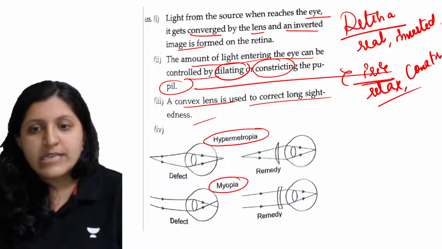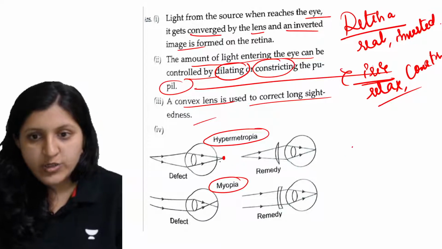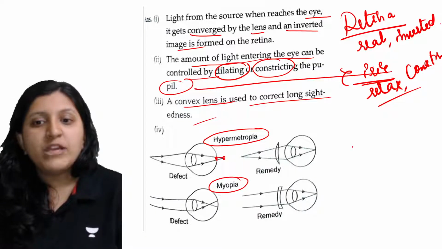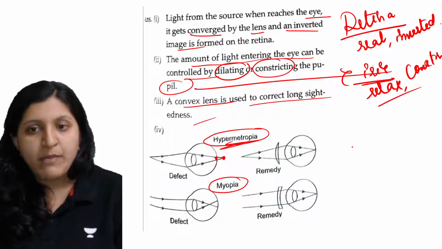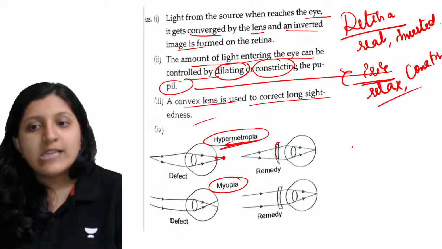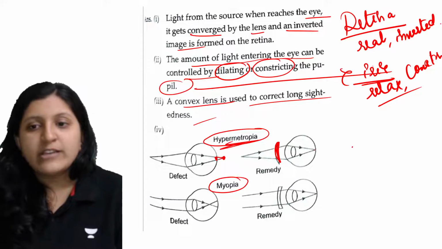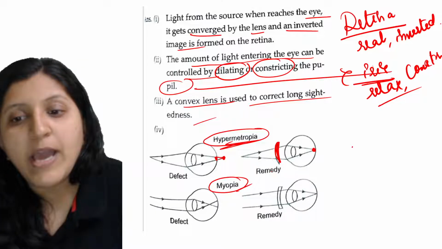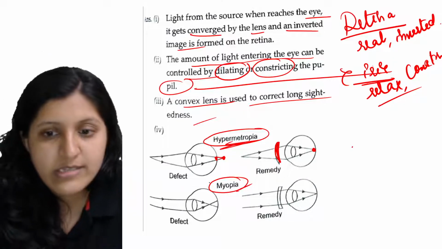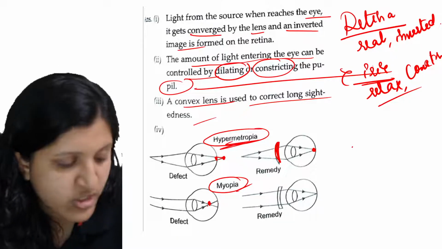Now you can see that the image formation has occurred after the retina. The image formation has to occur here, but it has occurred after the retina. This is hypermetropia, and you can see the correction factor is used, and with that correction, the image formation is occurring here. In the same way, myopia is the defect where the image forms before the retina.